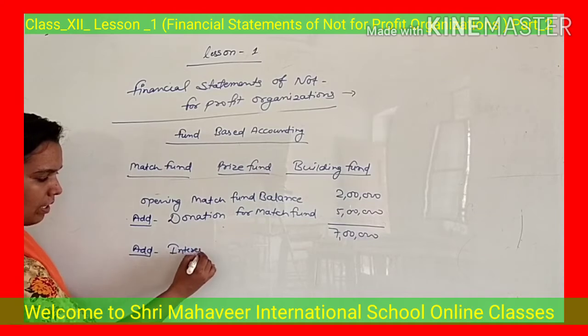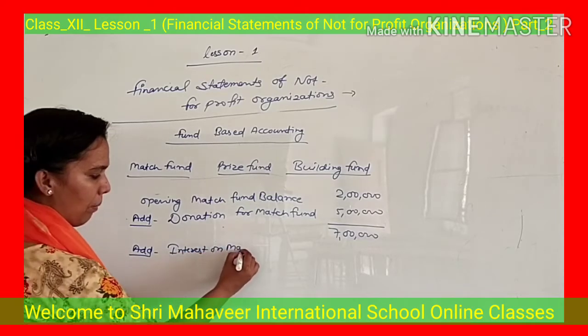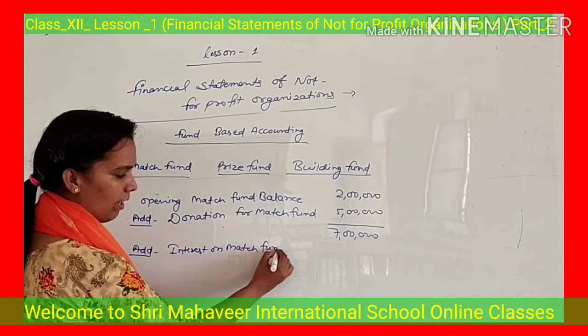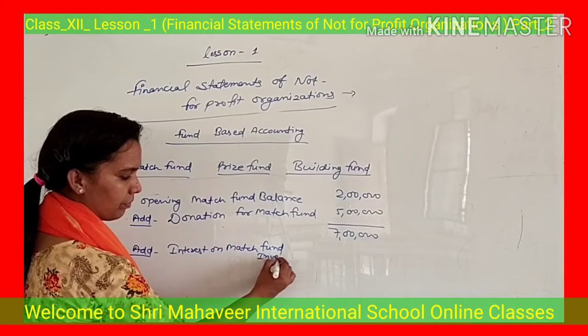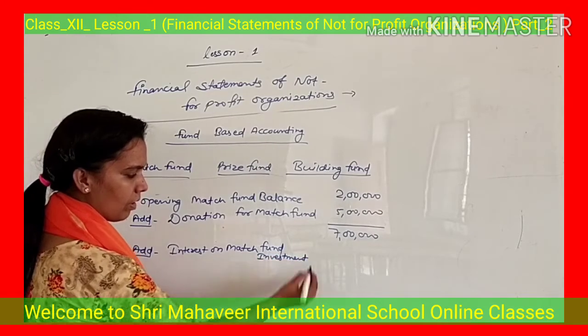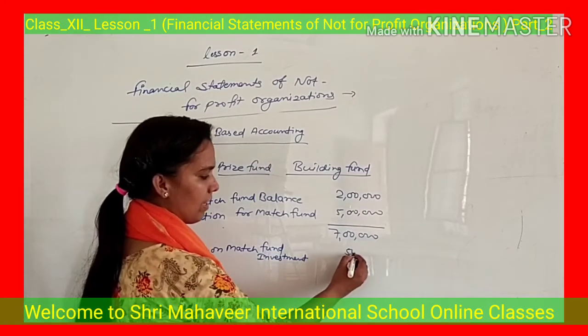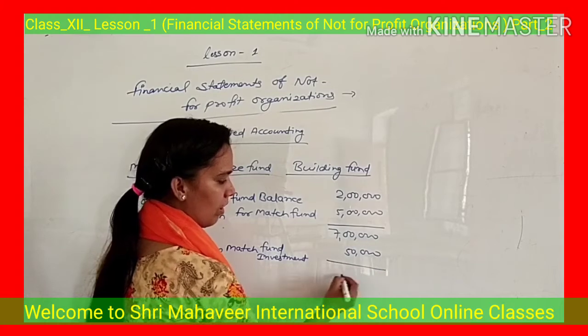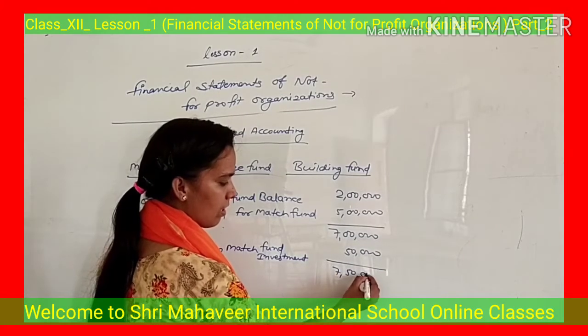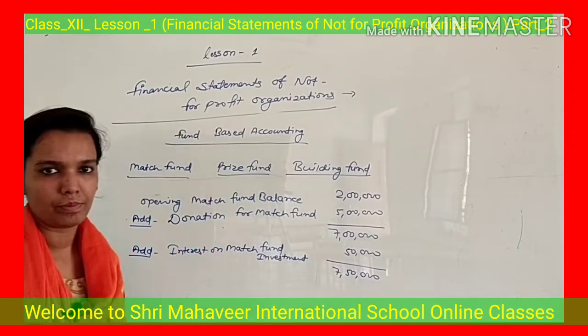You can say interest on match fund investment. Suppose you are getting interest of 50,000. Now your match fund balance is 7,50,000. Okay.